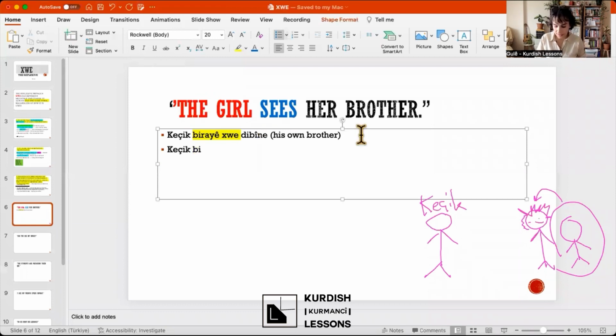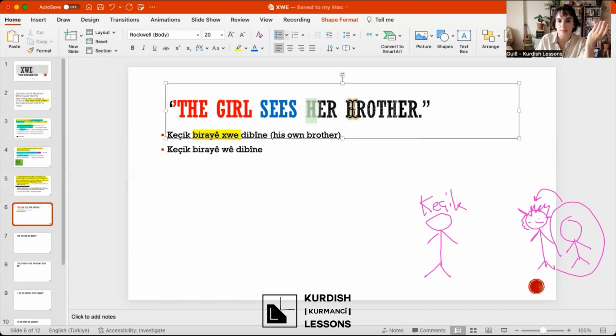Kachik braye wi bine. So bra can be this girl's brother, right? Or our subject can have a brother as well. So there are two ways to translate this sentence into Kurmanji. Of course, when you know the story, the context, it is easy to decide braye khwe or braye wi. It is because of English: her brother, but whose brother? Which her? This one or that one? You never know, okay? So it was really important. I hope this explanation works.